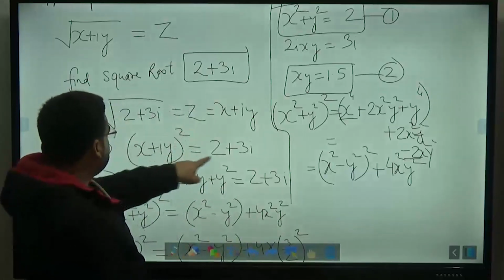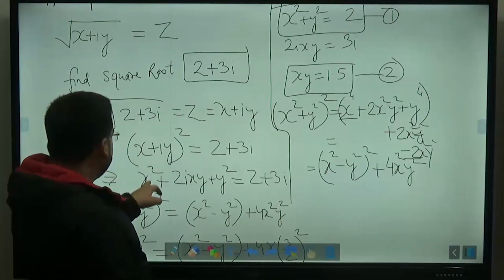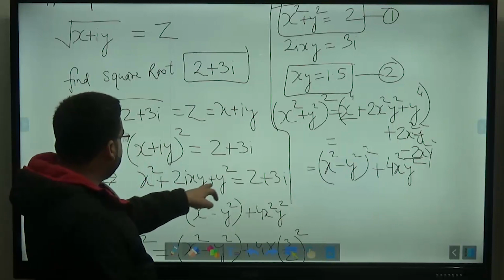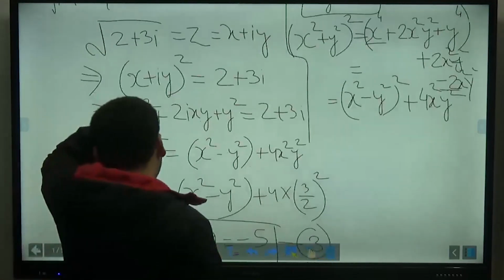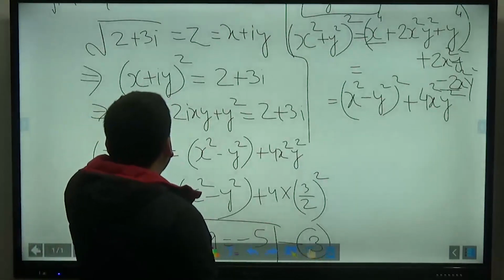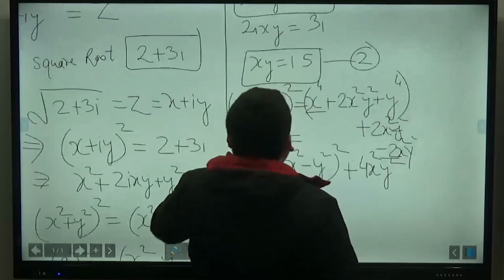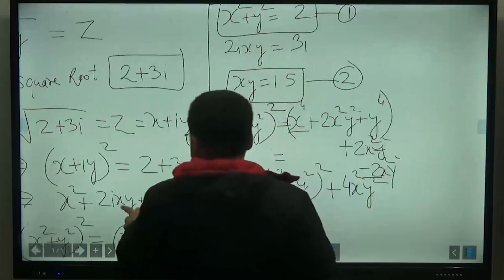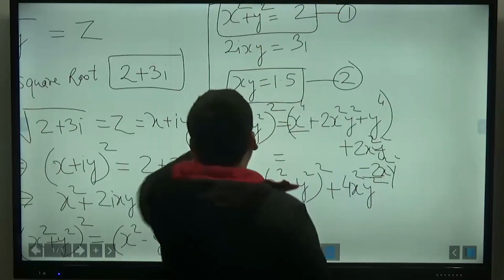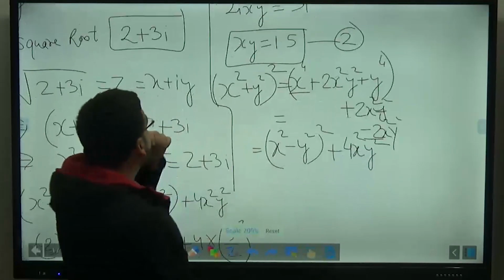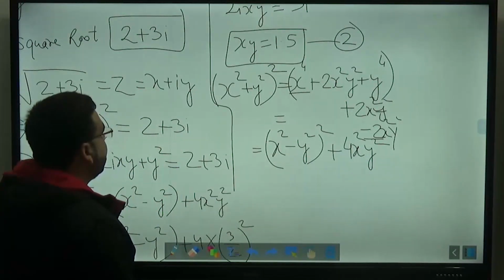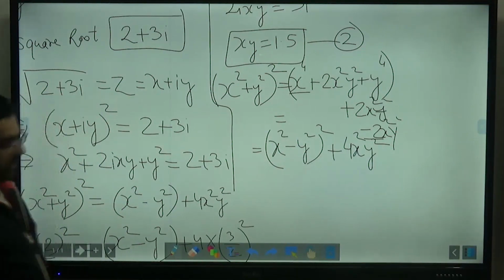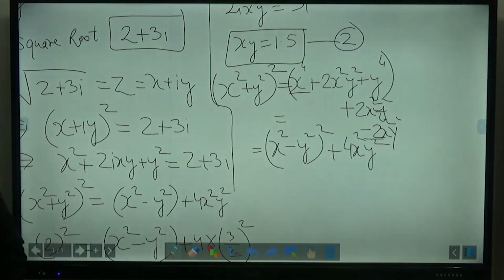(x + iy)² is equal to 2 + 3i. Yes, correct. x² + 2ixy + y² is equal to 2 + 3i. Yes, correct. Then we have, okay, by comparing it, x² + y² is equal to 2, and 2ixy is equal to 3i, so xy is equal to 1.5. Yes, correct. Then we have x² + y² is equal to x⁴ + 2x²y² + y⁴, and plus this thing.